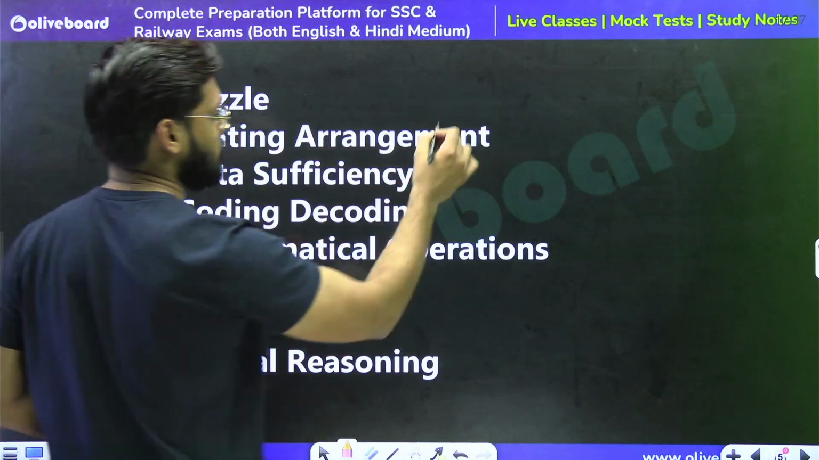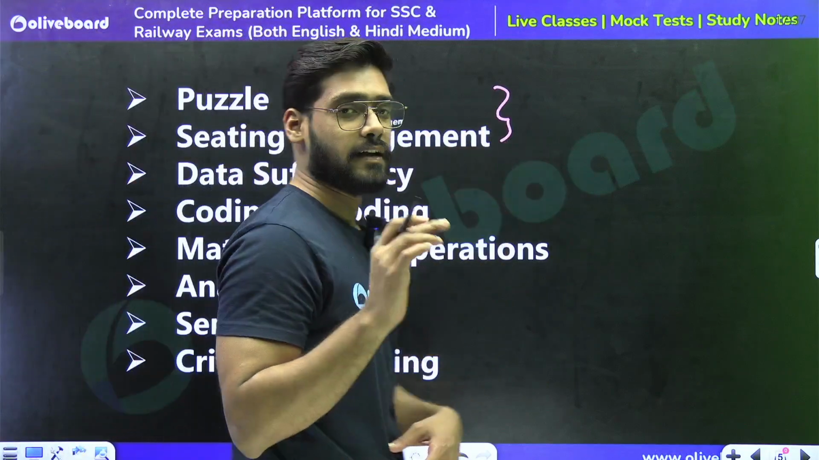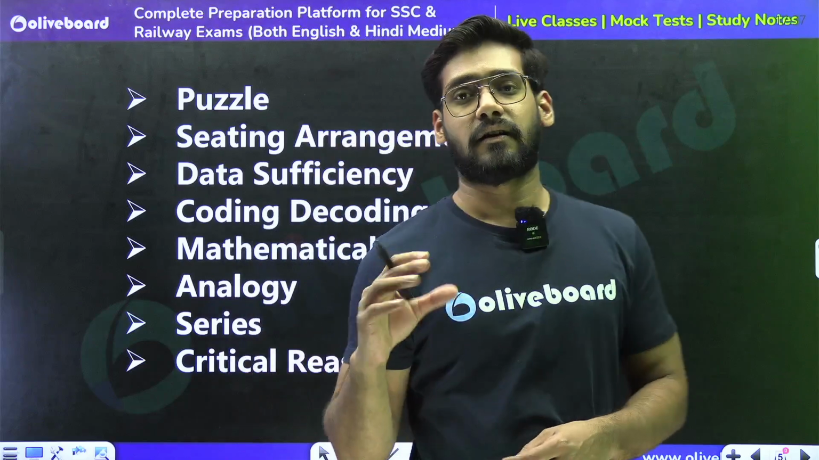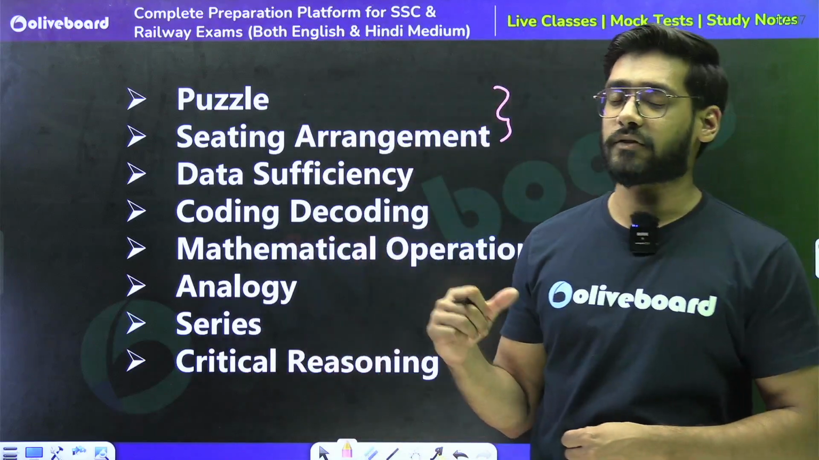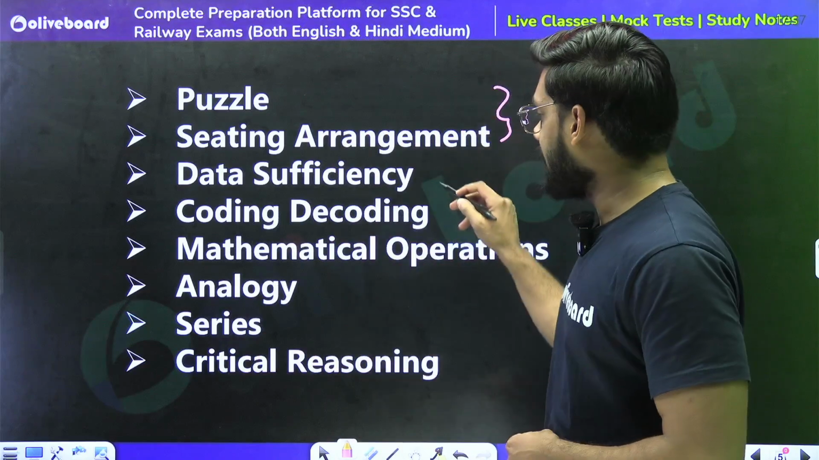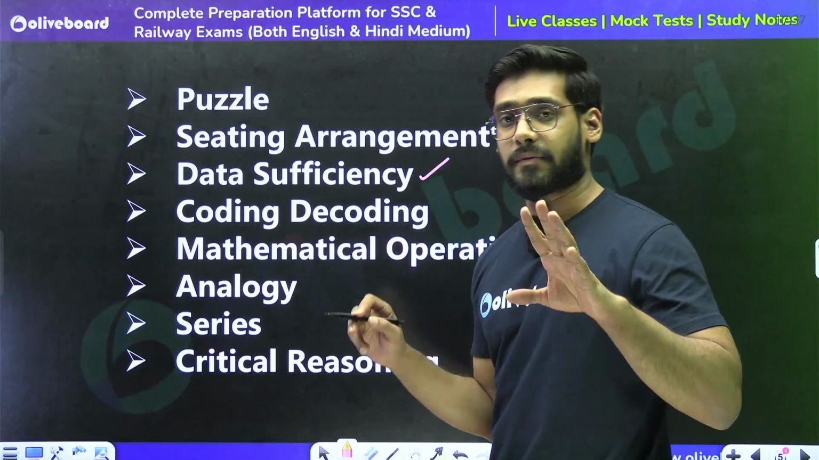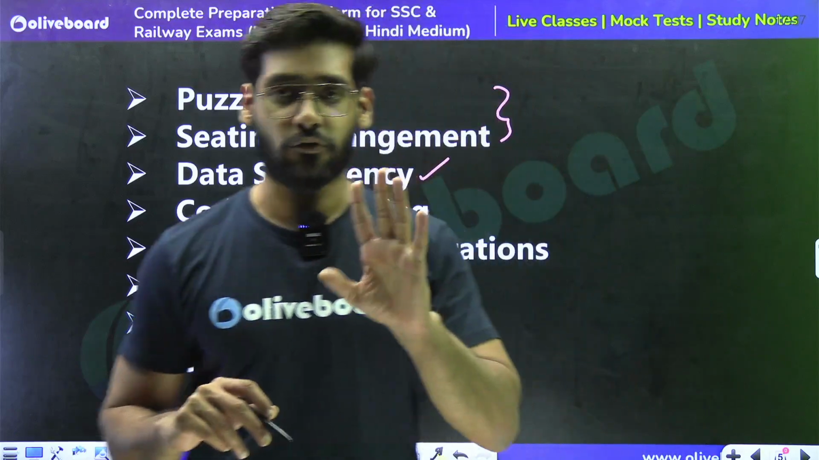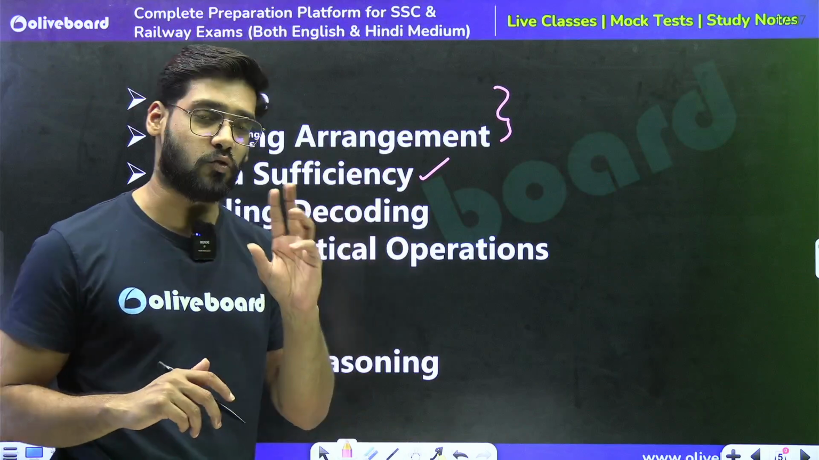Puzzle and sitting arrangement are the most important ones. Puzzle and sitting arrangement are the important ones in view of the CGL Tier 2 and can come in the exam for around 3 or 4 marks. Similarly, data sufficiency is also important. That can hold a weightage of around 2 marks.